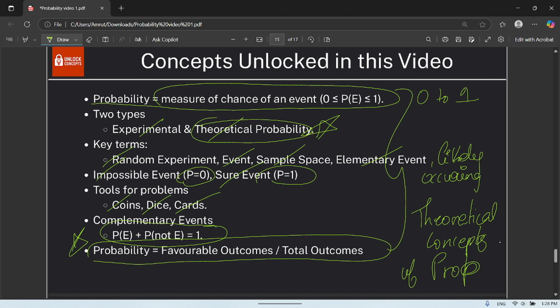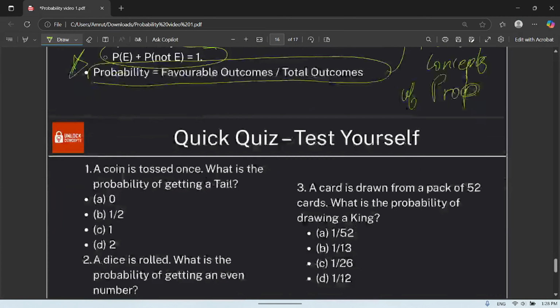So to solve any problem in probability, number one, find the sample space. Number two, what is the event? Number three, the favorable things in the event. Number four, write the formula. Number five, simplify the answer. So that's it. These are the main things which we need to keep in our mind.